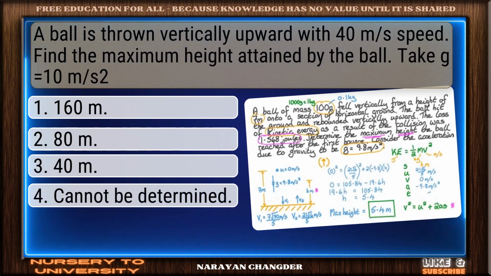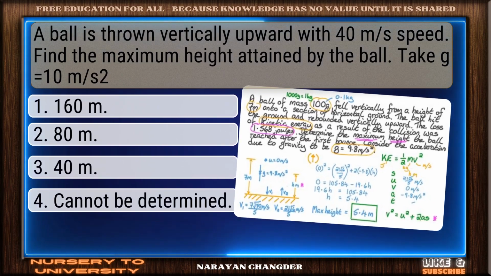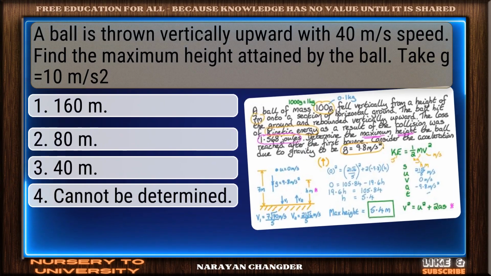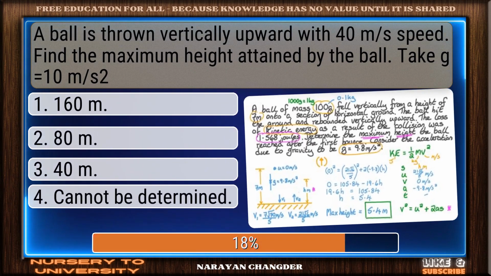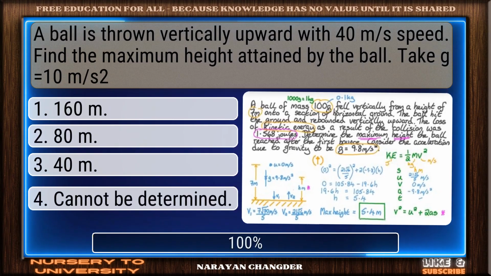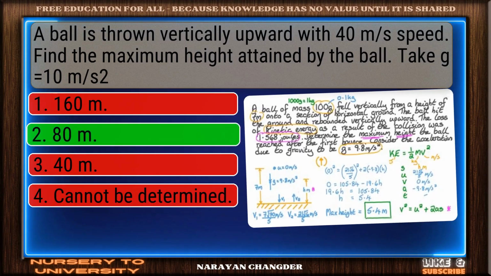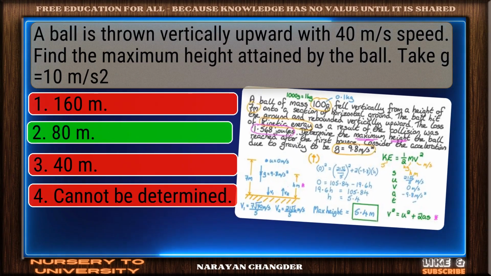Question number 25. A ball is thrown vertically upward with 40 m/s speed. Find the maximum height attained by the ball. Take g equal to 10 m/s². Right choice. 80 m is the best answer.